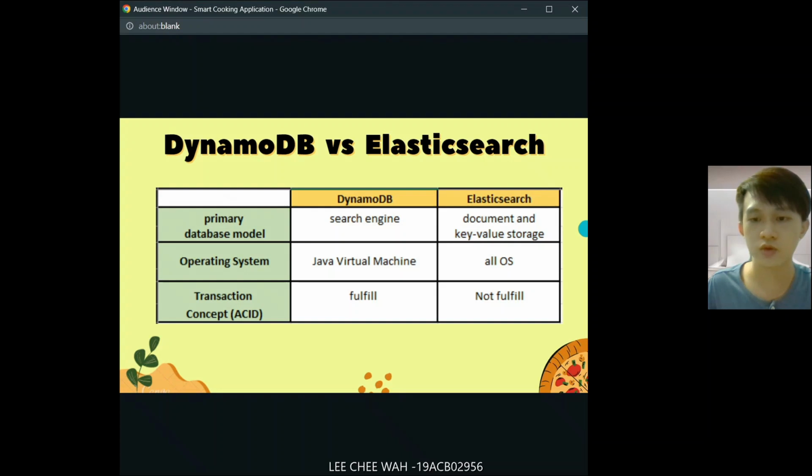Next, I will compare DynamoDB and Elasticsearch. The primary database model for DynamoDB is document and key-value storage, while for Elasticsearch it is a search engine. DynamoDB supports Java Virtual Machine OS, while Elastic supports all types of OS. DynamoDB fulfills the transaction concept, while Elasticsearch does not.